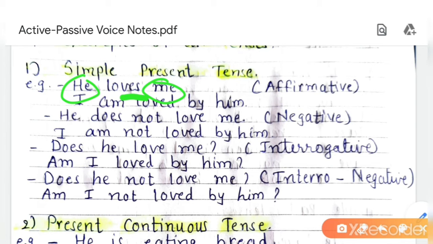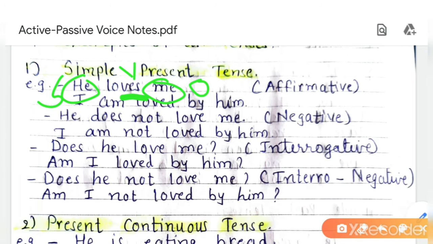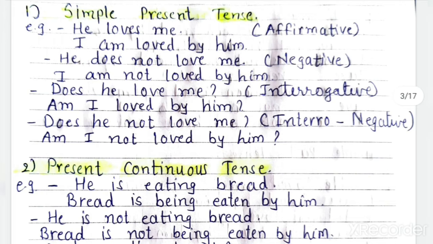So he is S, loves is V and me is O. Now you have to start passive with object. So me is object. You cannot write me am loved by him. What is the subject form of me? I. So here I is given.